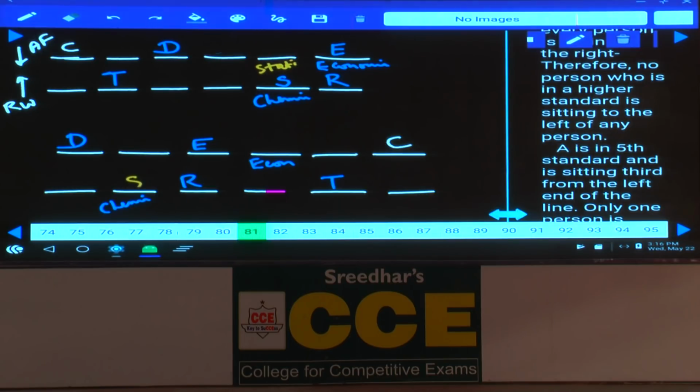Hence S at this place, if S is here, now statistics must be in between D and E. And only two people sit between the one who teaches statistics and the one who teaches history. Between statistics and history, there must be exactly two people. Hence in the first case, T is opposite to the one who teaches history, and in the second case also, T is opposite to the one who teaches history, isn't it? Now this person is history.